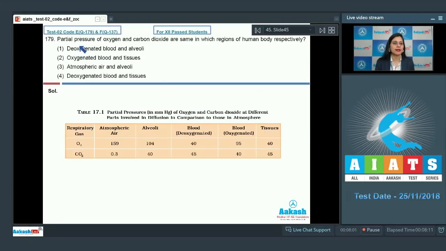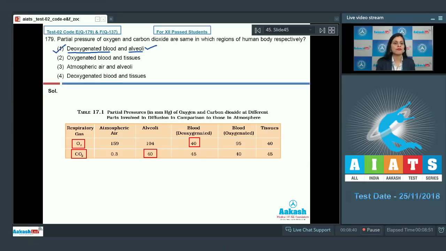Question number 179. Partial pressure of oxygen and carbon dioxide are same in which regions of human body respectively. As you can see in this table which is given in your NCERT book, here we have partial pressure of oxygen and partial pressure of carbon dioxide, and we need to find out in which two regions these two partial pressures are equal. The very first option given is deoxygenated blood and alveoli. In deoxygenated blood, PO2 is 40, whereas in alveoli, PCO2 is 40. So in these two regions, yes, the partial pressure of O2 and CO2 is equal. So this is a correct answer to our question.